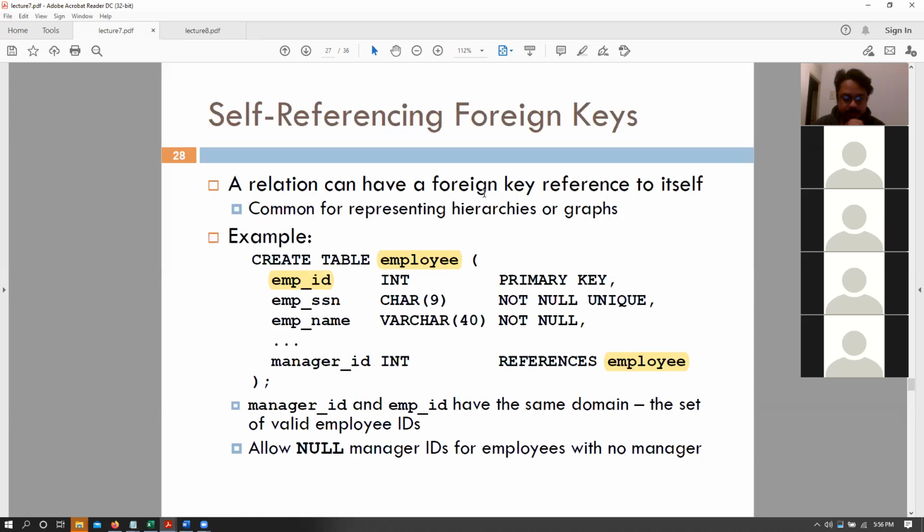Any questions about this? So these can be done, right? What I'm saying is this can be done, and you can reference your own table by just saying that we are referencing our own table, and that means that this manager ID has to be correlated with this employee